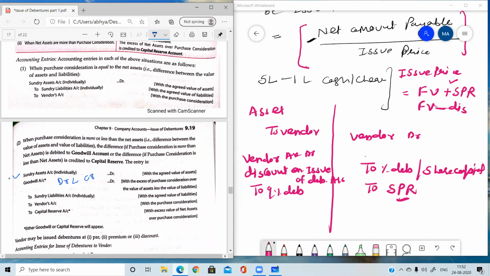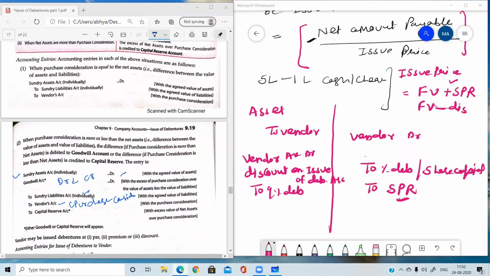When the complete business is taken over, sundry asset account debit, liabilities account credit to vendor. Vendor will be credited with the amount of purchase consideration. Purchase consideration means the amount which we need to pay to the vendor in return for the purchase of their business. So that is the purchase consideration.